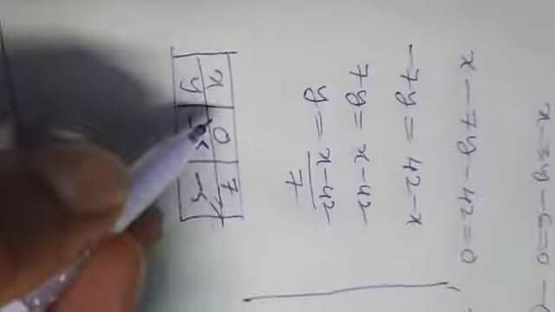Now to draw the graph, I am taking the x axis and y axis. See the x values, the maximum value of x is 7 and we have only positive x values for these two lines. Observe these two tables, the maximum value of x is 7 and positive only, so I am taking it on the positive x axis only. This is 1, 2, 3, 4, 5, 6 and here 7.